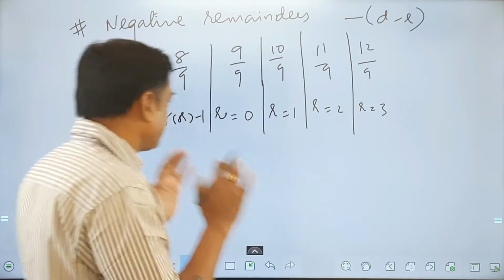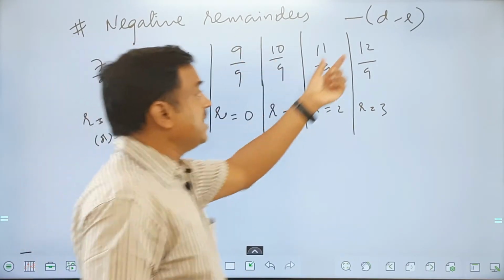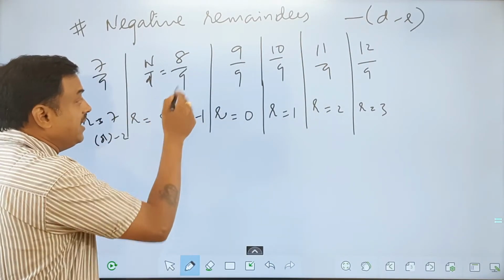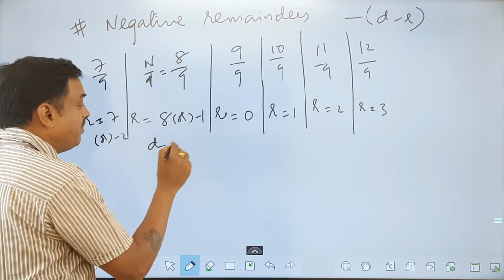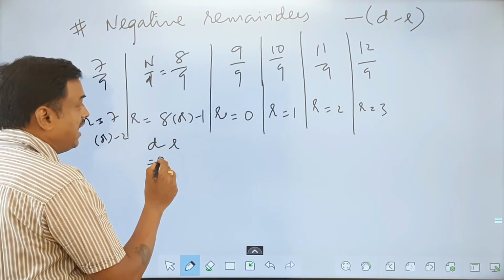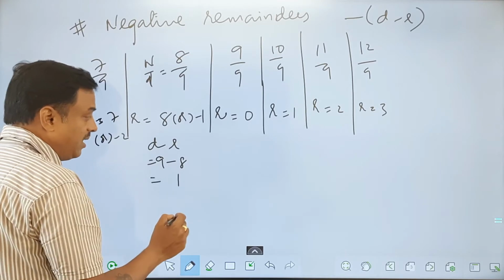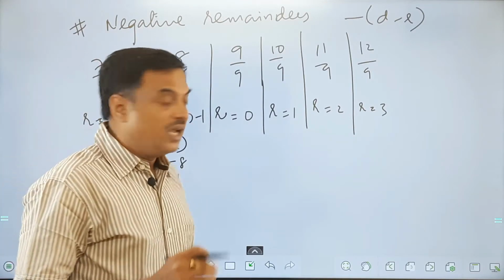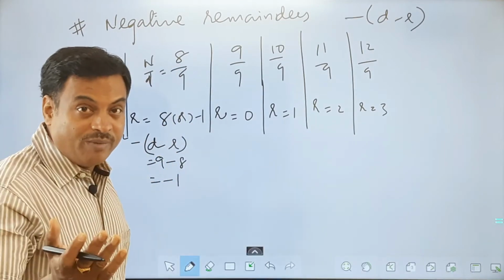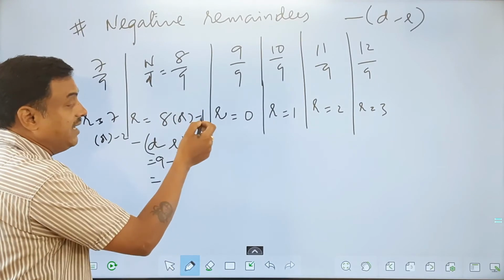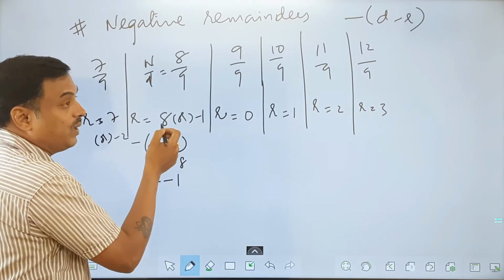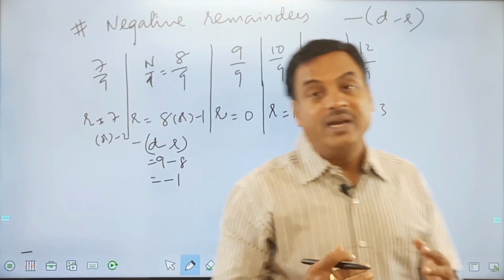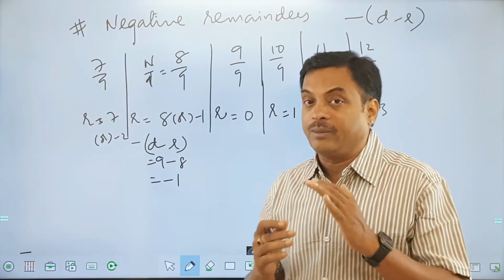So let's now remember, negative remainder means the complement of a remainder with a minus sign. If you observe, what is d and r in this case? The complement of a remainder is d minus r, correct? Which is 9 minus 8, which is 1. Applying a minus sign to this will be minus 1. That is how you get this negative remainder. Or else I take it in this way, an easy to remember way. If I say 9 minus 8 is 1, or 9 minus 1 is equal to 8, 9 minus 2 is equal to 7. In that way I'll remember it. Okay. So negative remainders are useful to minimize the value of remainders.